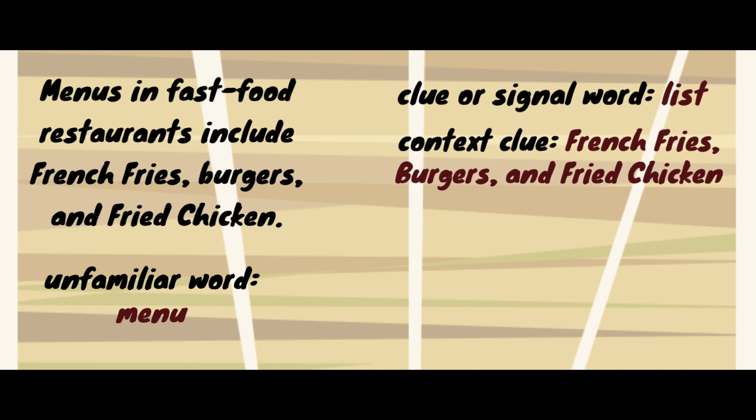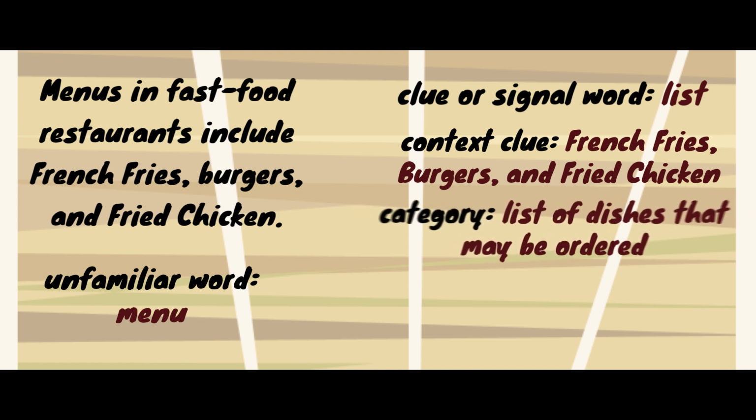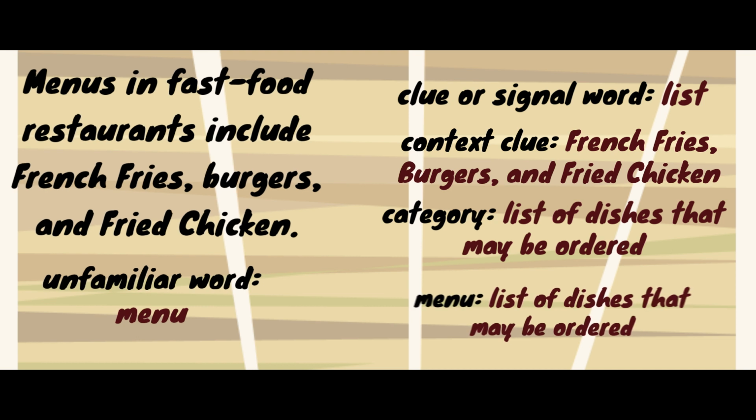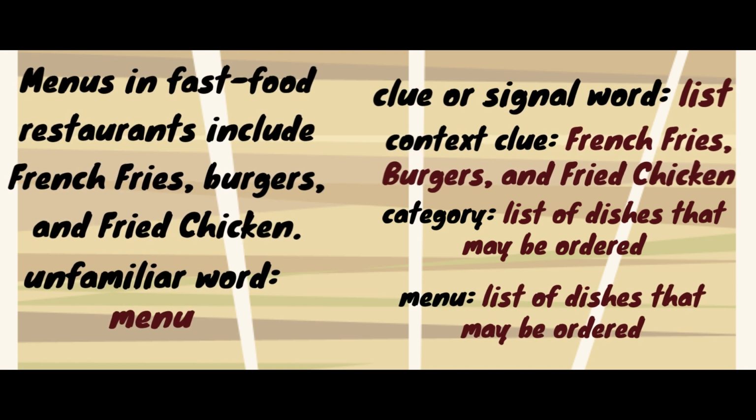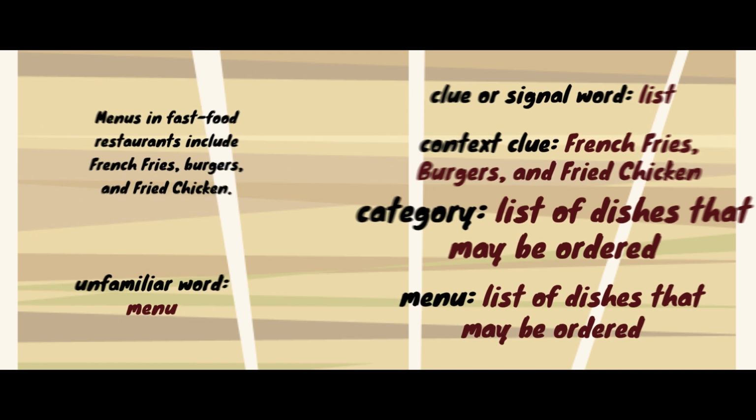In general, how can you classify the given list? It is a list of dishes that may be ordered. Now, what is the meaning of menu based on our analysis? Menu is a list of dishes that may be ordered. Now, let us have another example.